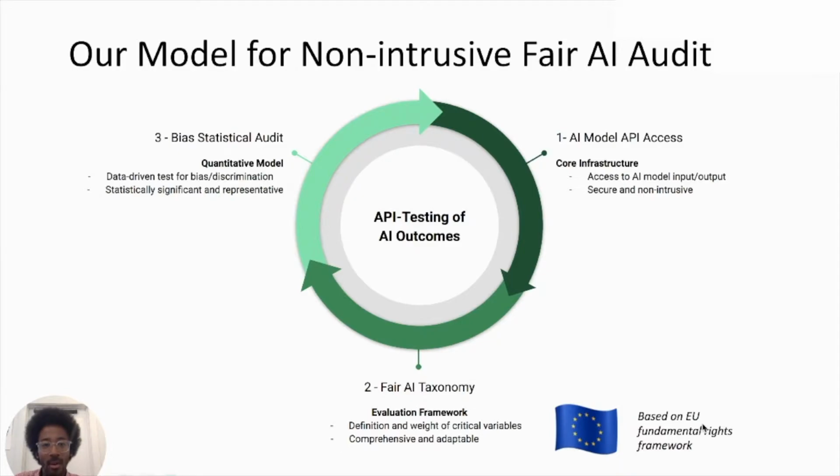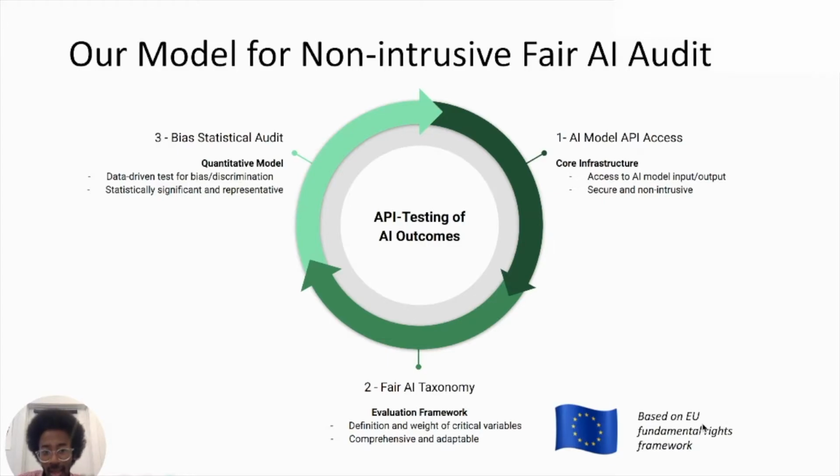And now, looking at the outcomes in this way through APIs is an alternative that is way more frictionless than trying to open up all of the company's systems and then check all of the processes one by one. And on top of that, it allows us to focus on the outcomes of the models and not on the processes, which is really what you want to do. You really want to focus on the outcomes, because even if all of the processes of the company are well designed, if down the line the outcomes are not fair and contain discriminatory practices, then you haven't solved the real issue.